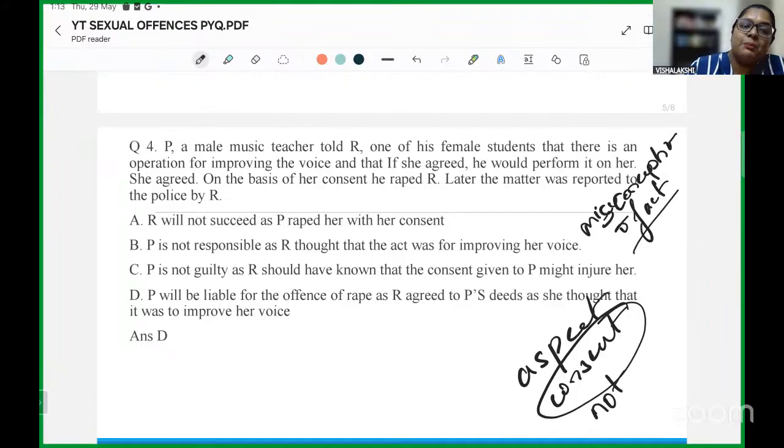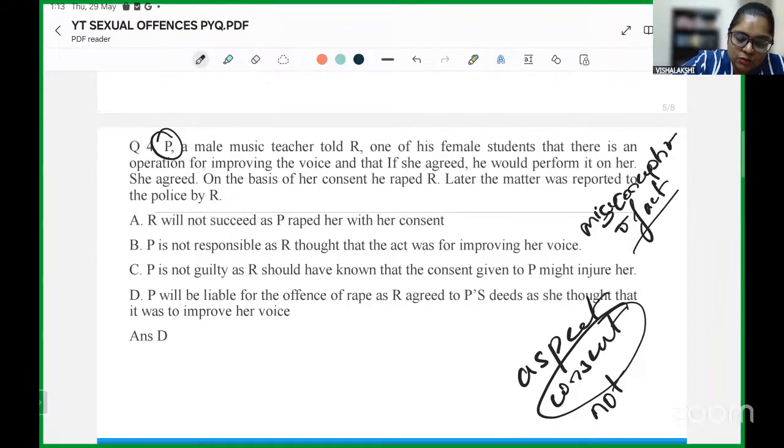So, simply put, in this situation, P will be liable because the consent which has been received here is on the basis of a misconception of fact. Another reason why I took this particular question is look at the framing of the question.